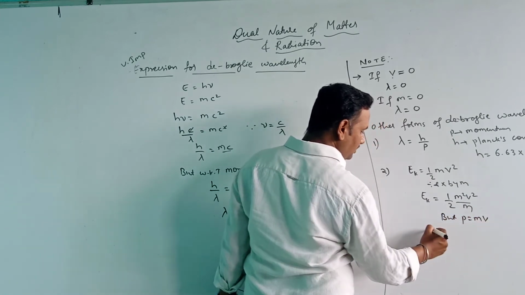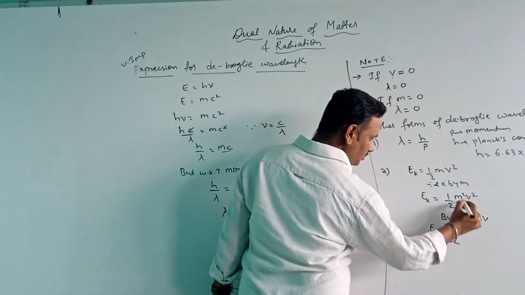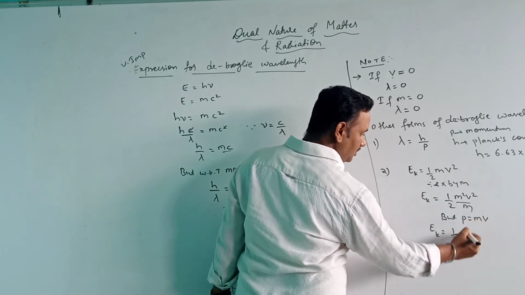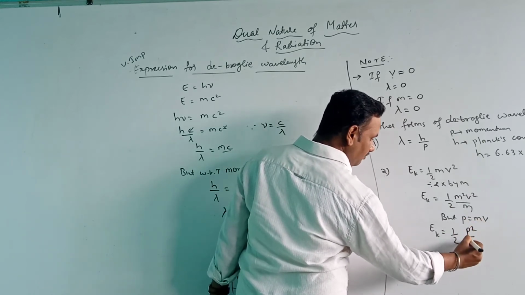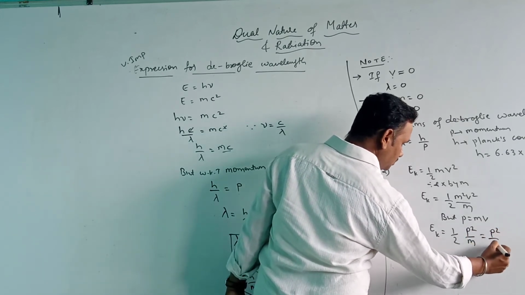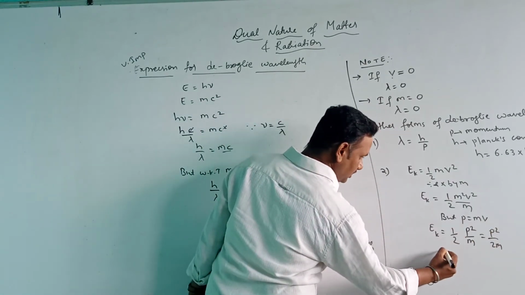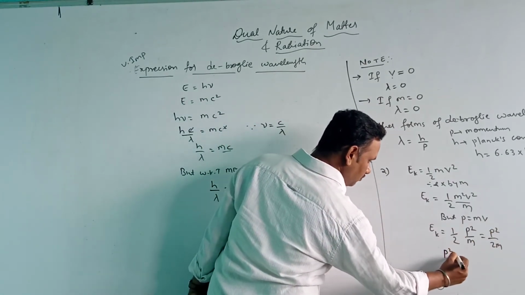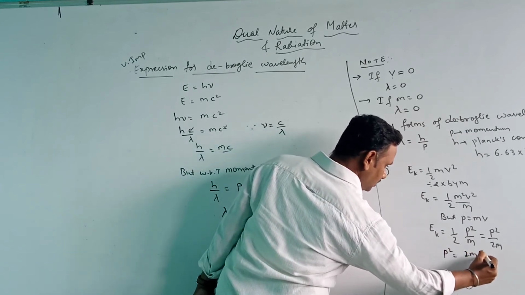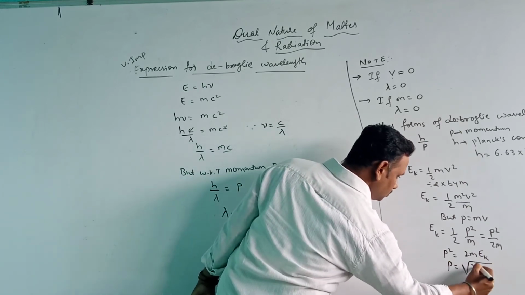Therefore, kinetic energy is equal to p square divided by 2m. So p square is equal to 2m into the kinetic energy, and p is equal to the square root of 2m Ek.